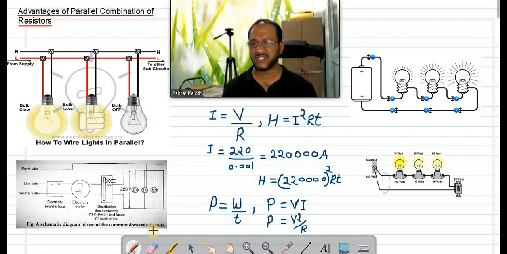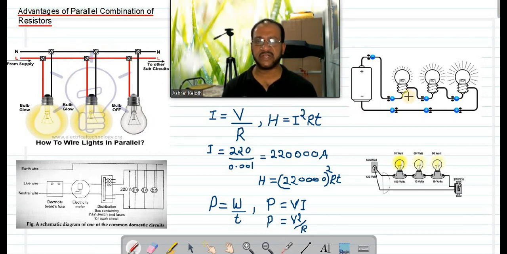Now we start the advantages of parallel combination of resistors. Now imagine you are connecting the devices in series like this. We can connect in series also, isn't it? But normally we connect in parallel. In parallel means we have a common live wire and common neutral wire, and to this common wire one bulb is connected here, another here. So one wire of the device will be connected to live, other should be connected to neutral. So all will have a common live wire and common neutral wire. This is called parallel connection.